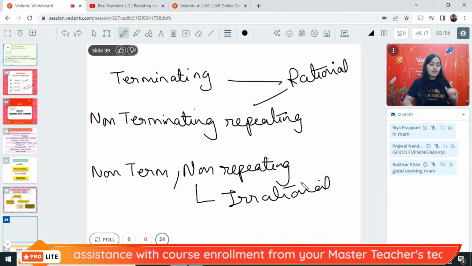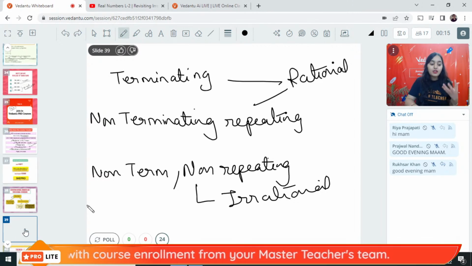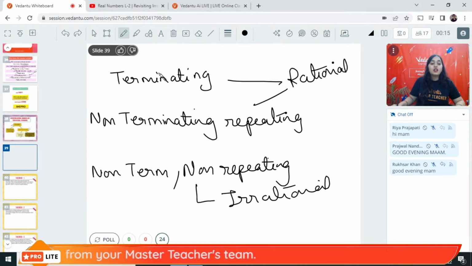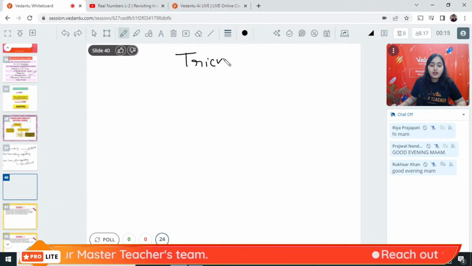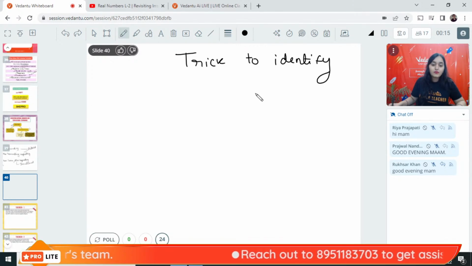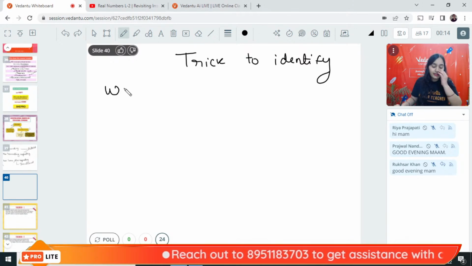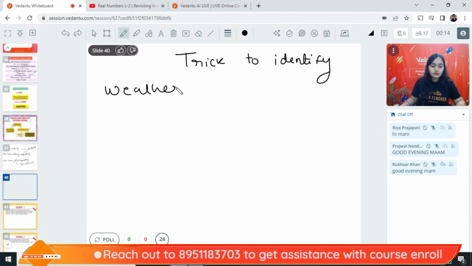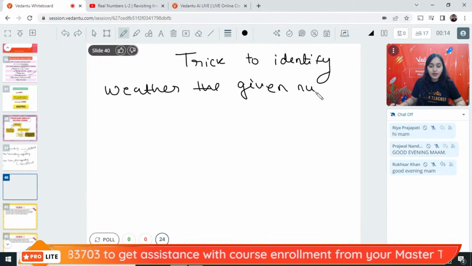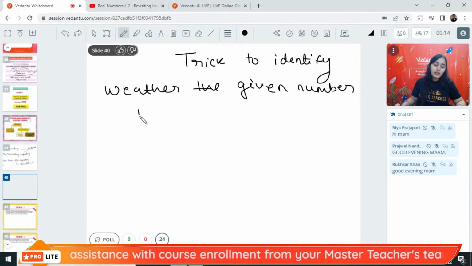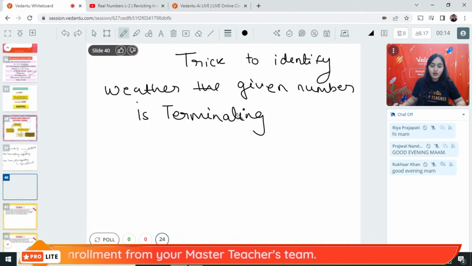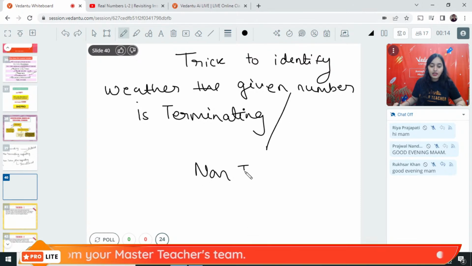What is rational and what is irrational? Now, I am going to teach you a shortcut trick. Everybody please note down the trick to identify whether the given number is terminating or non-terminating.